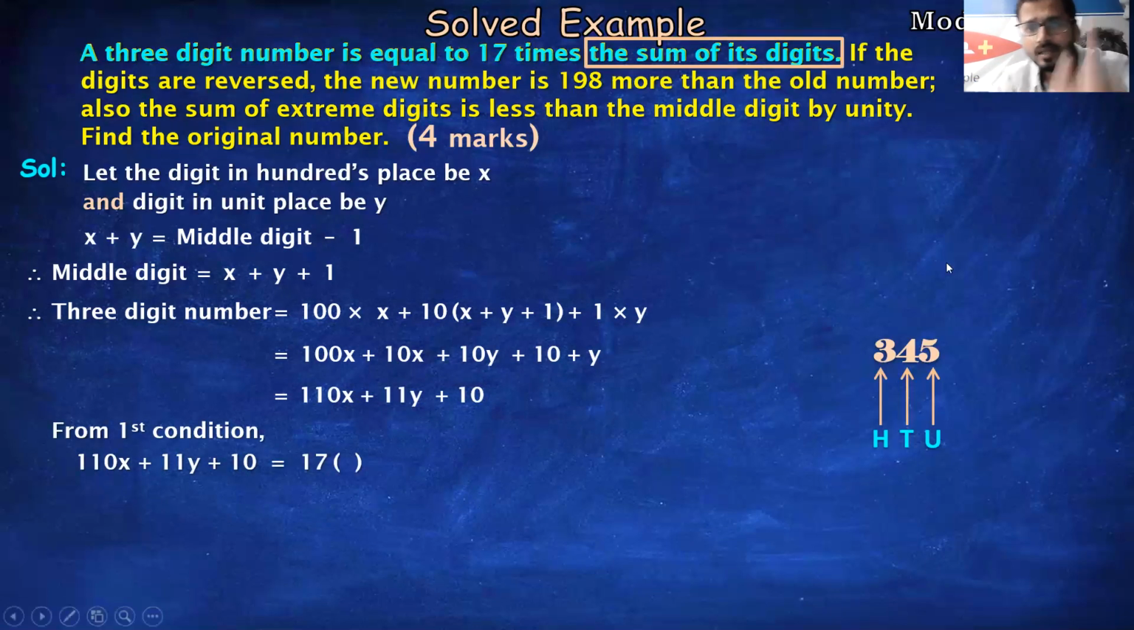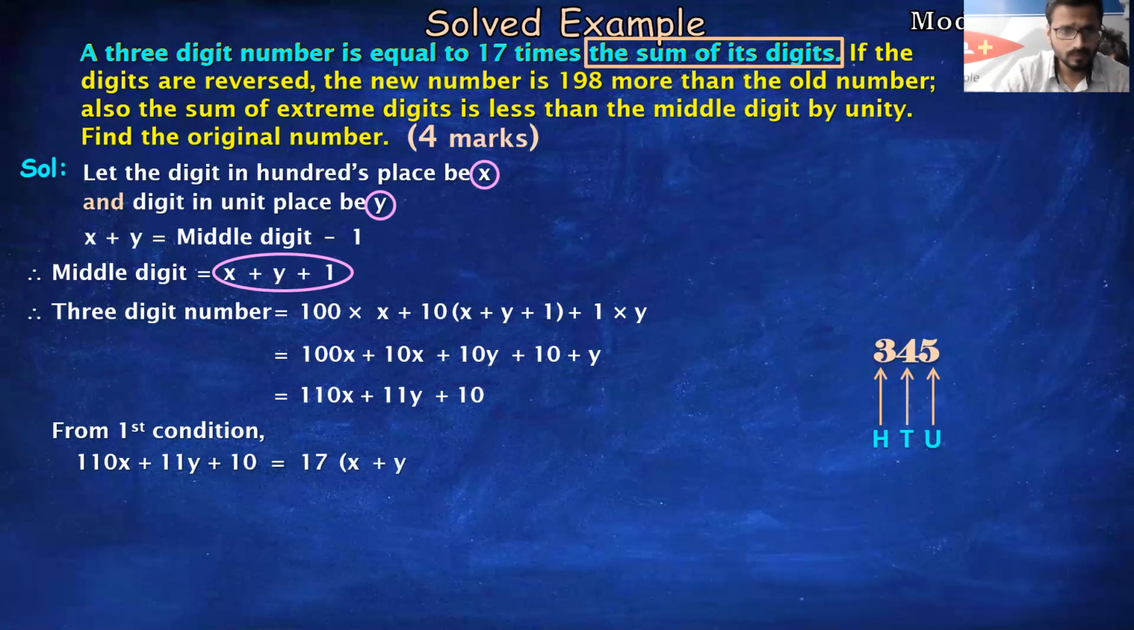किसके साथ? The sum of its digit. Sum of its digit means what? Means 100 वाला, tens वाला और unit वाला, उनका sum, उनका plus. तो सबको plus करो. So 100 पे x है plus unit पे y है plus tens पे x plus y plus 1 है. तो सभी digits का plus किया.